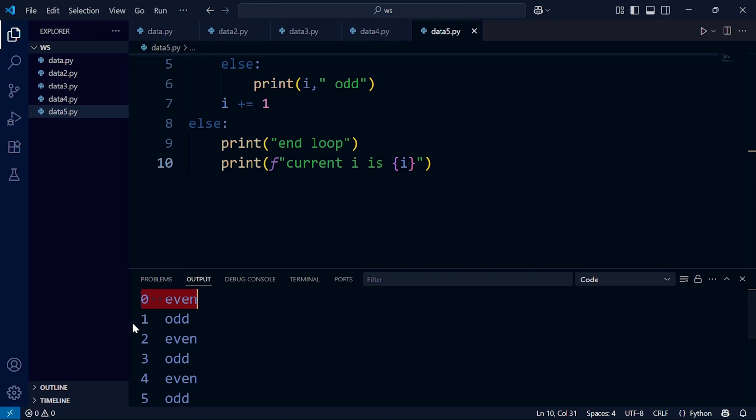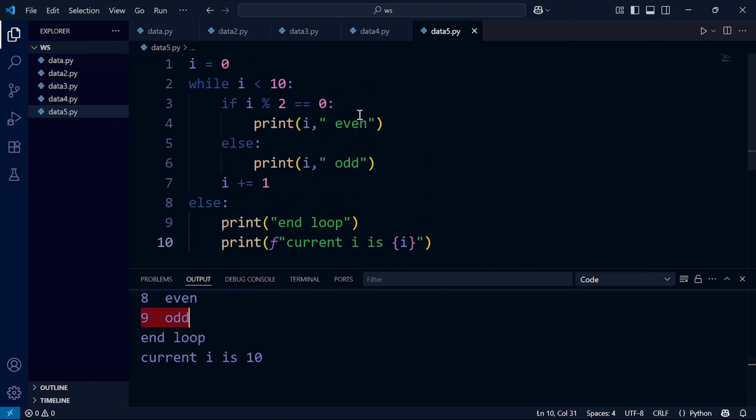0 is even, 1 is odd, up to 10. But 10, as I have said, is not included in the result. And after this, when the loop is terminated, the else statement of the while loop in Python will be executed. That executes: this is the end of loop. The current i is 10.